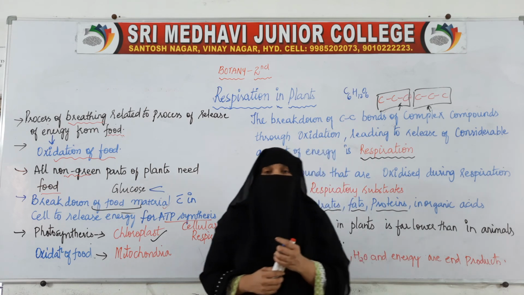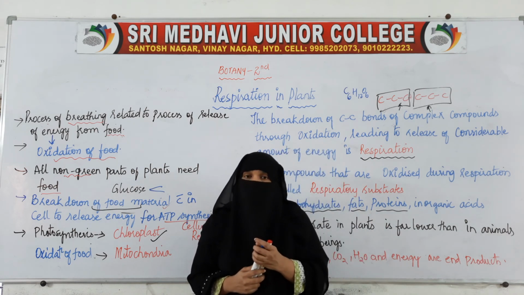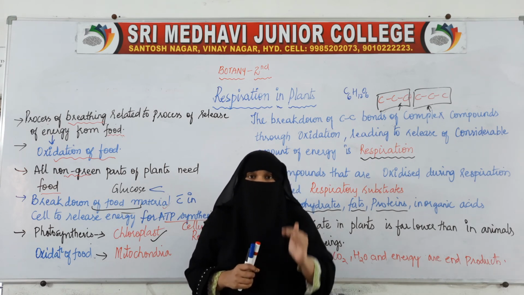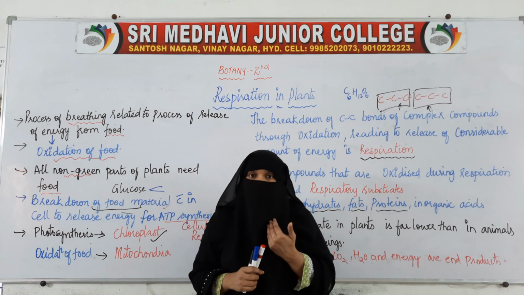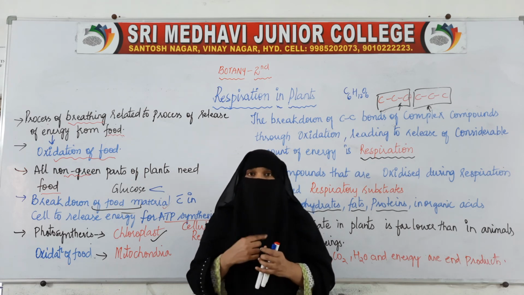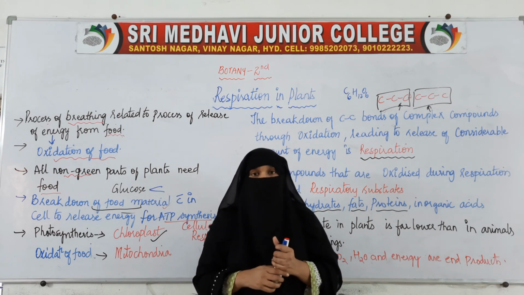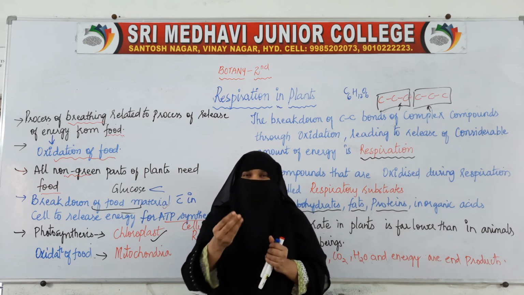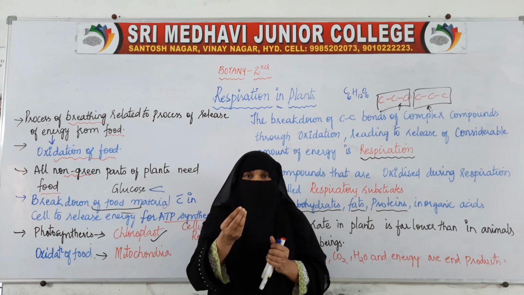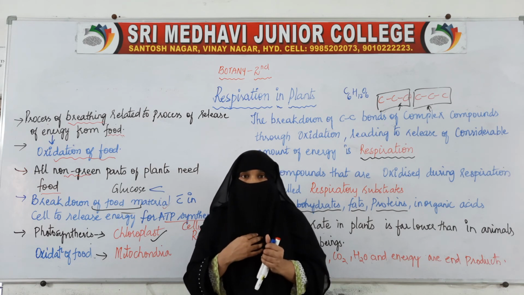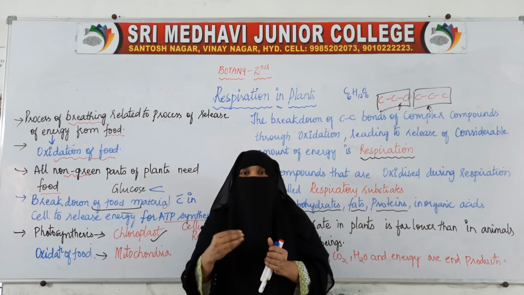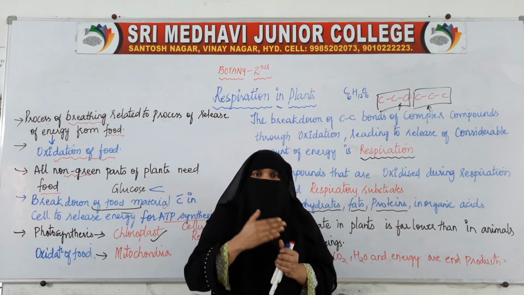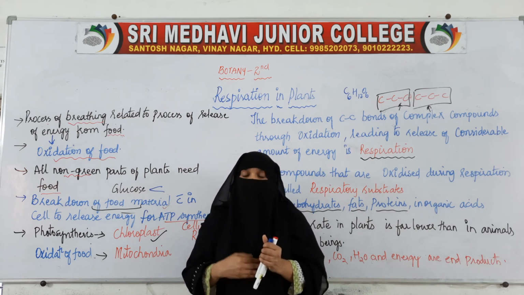But the rate of respiration in plants is very low when compared to the rate of respiration in animals and human beings. In our body the rate of respiration is very high, but in plants it is very low, because the requirement of energy is very less in plants. If less energy is required, then the rate of respiration will also be less.